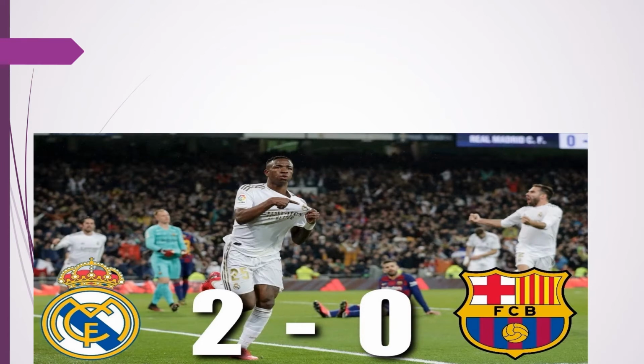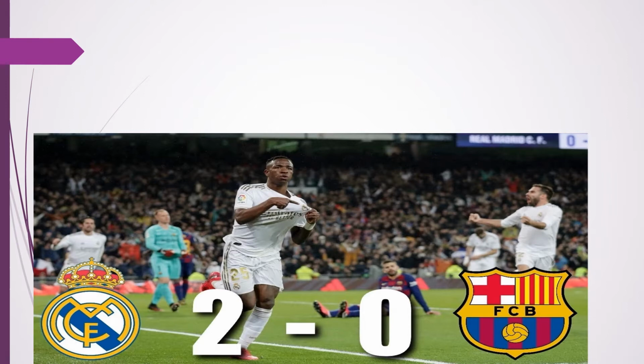Now look at this picture. What have you seen here? Yes, we have seen some players are on the pitch. What about the result of the match? Yes, the result of the match is 2-0. So we can say the white team haven't scored yet. It means until now they haven't scored any goals.